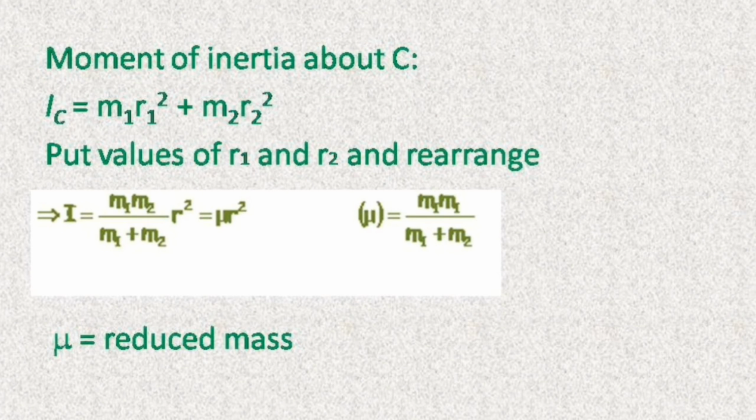So this equation becomes I = μ r², which is nothing but moment of inertia in terms of the rigid rotator, because μ = m1 m2 / (m1 + m2) is nothing but masses of atoms, which we can calculate from the rigid rotator, and r is nothing but the length of the rod, that information also we get from the rigid rotator. That means here moment of inertia is defined in terms of the rigid rotator.